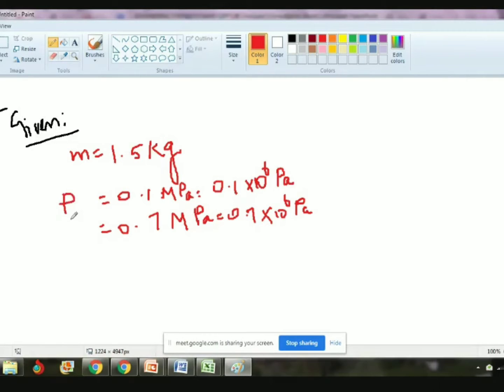That property is called pressure. Pascal is pressure. So 0.1 megapascal to 0.7 megapascal: initial is 0.1, finally 0.7. So the pressure is changing from P1 to P2. So we know the pressure also.